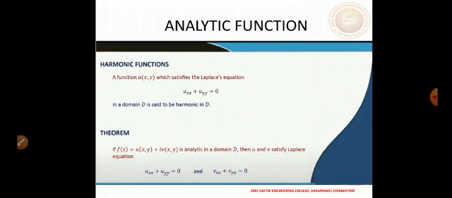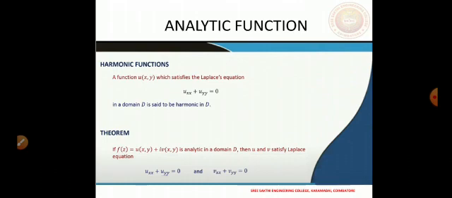If f of z equal to u of x comma y plus i v of x comma y is analytic in a domain D, then its components u and v satisfy Laplace's equation, meaning if f of z is analytic, then u and v are harmonic.